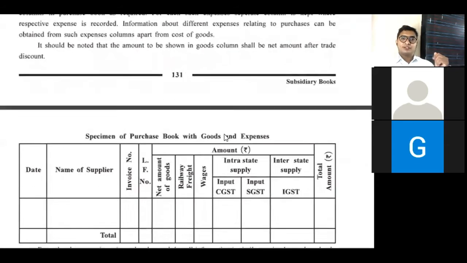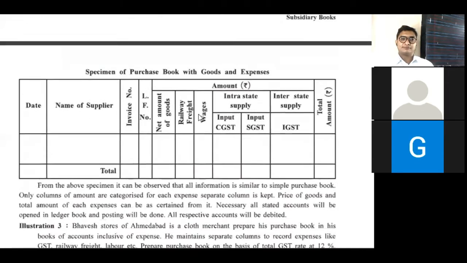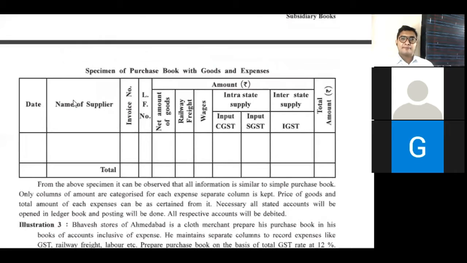So here is the specimen for purchase books with goods and expenses: date, name of supplier, invoice number, LF number, net amount of goods. Here we have to write down the value of goods. This one is expense column. Railway, freight, wages. These are the examples. If any other expense is given, then we have to prepare column for such expense. Then there are two types of GST. Number one, intrastate GST. Number two, interstate GST.